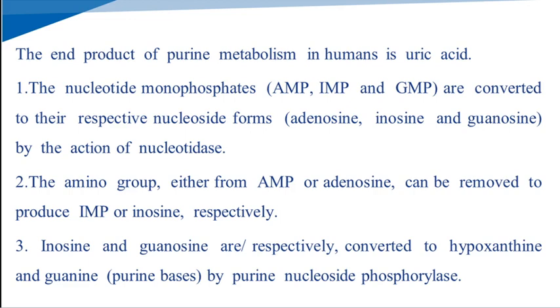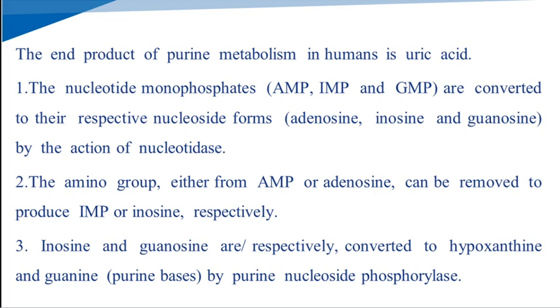The nucleotide monophosphates like AMP, IMP and GMP, that is adenosine monophosphate, inosine monophosphate and guanosine monophosphate, are converted to their respective nucleoside forms, that is adenosine, inosine and guanosine, by the action of the enzyme nucleotidase.